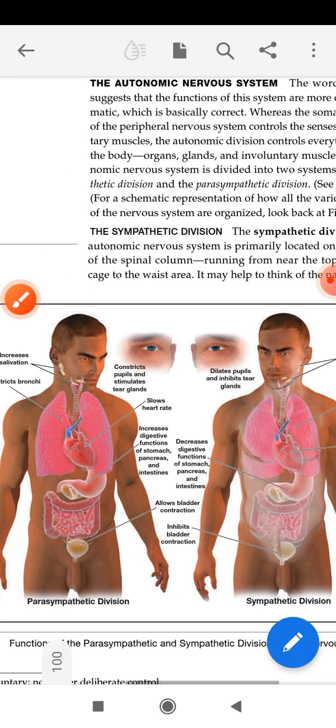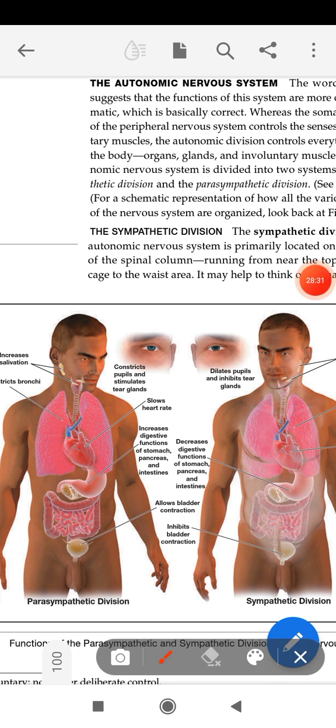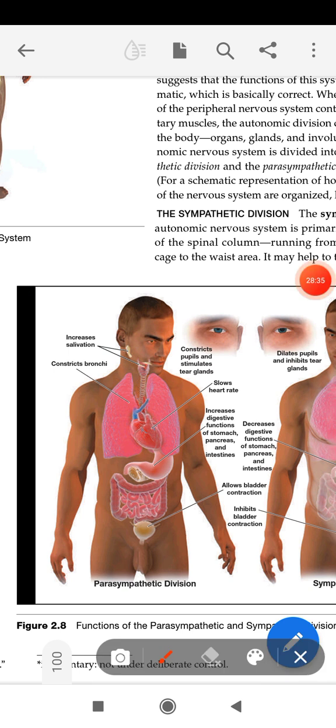And what happens in the parasympathetic division? When the emergency situation is over, at that time everything that happened to our body needs to be relaxed. So it slows the heart rate, contracts the pupil, increases salivation.